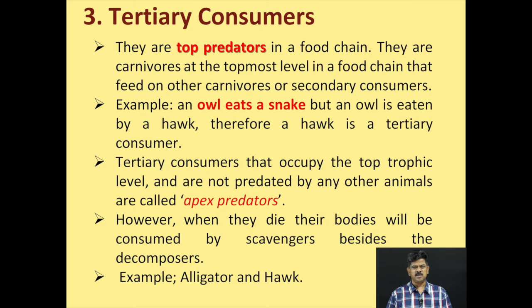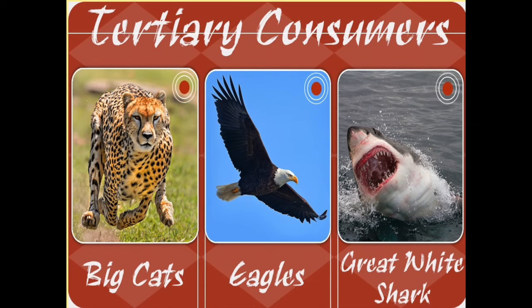And here, as tertiary consumer examples, you can see alligator as well as hawk. Here you can see the tertiary consumers: the cat family, the leopard, as well as cheetah, tiger, lion, as well as the eagle, and you can see the great white shark. They are coming as examples for tertiary consumers.